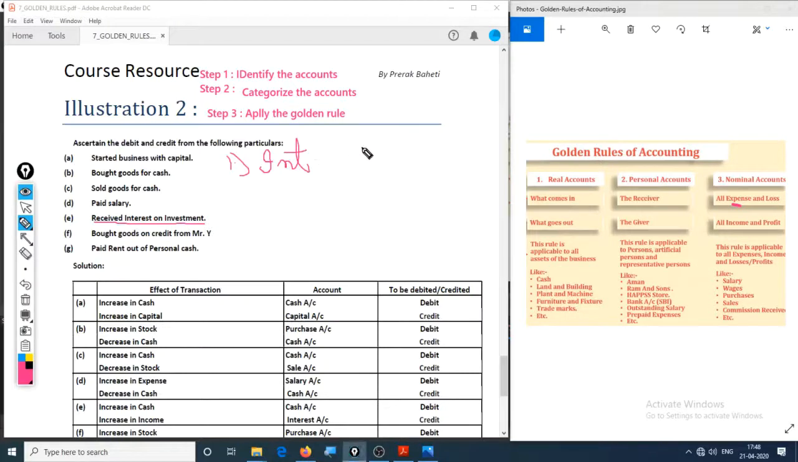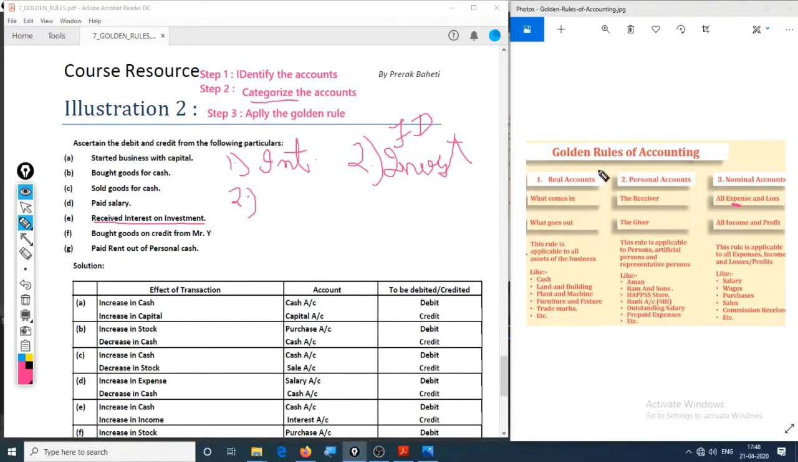Okay, the second account is investment. It doesn't matter which investment it is. It can be any investment. Suppose we imagine fixed deposit. So let's go to the second step. The second step says categorize the accounts.